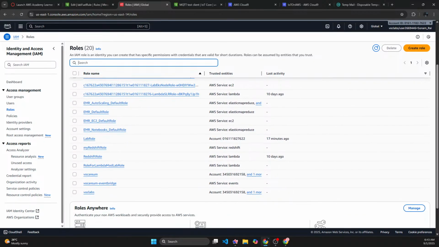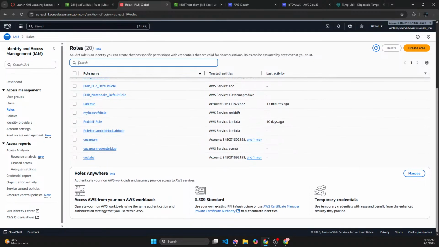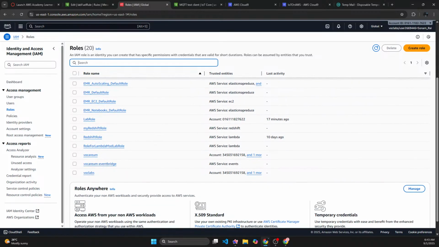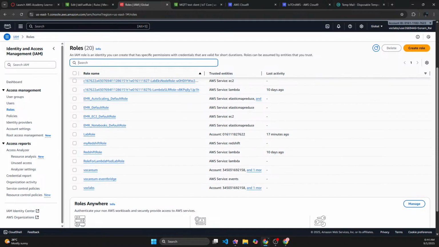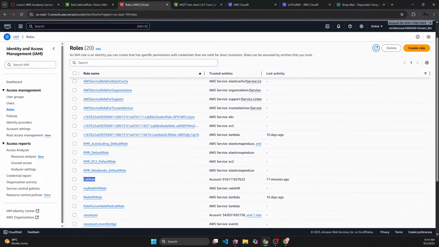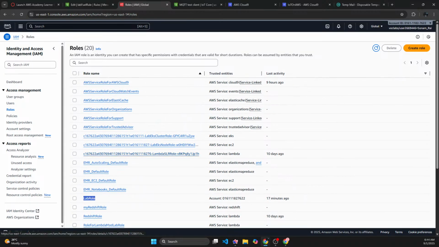That's Learner's Lab for you. I could have some, but I can't grant these permissions for my SNS topic. The only role I can assign is this one right here. That's not going to work well for me.